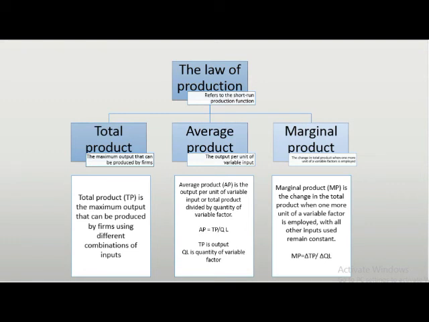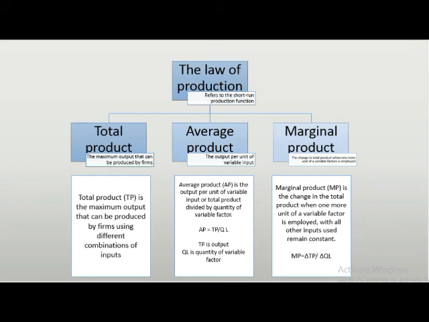At 4 units of labor, marginal product starts to decline, and here is when the law of diminishing marginal return sets in. When the amount of labor is 8, the total product reaches its maximum production.